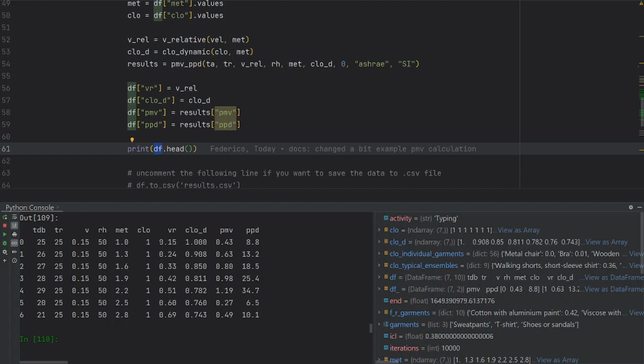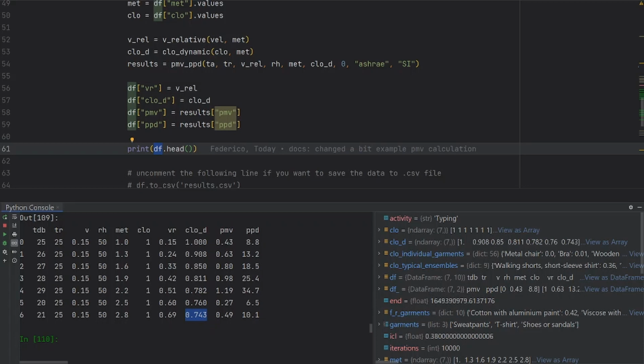But basically now we have the relative airspeed, which is equal to the airspeed if the metabolic rate is equal to 1. But as the metabolic rate increases, as you can see here in this column, the relative airspeed increases as well. On the other end, the opposite is true for the dynamic loading. So the more the metabolic rate increases, the more the dynamic loading actually decreases. And these are the two values that we use as an input to the PMV model. And here are all the values of the PMV model. And here are all the values of the PPD, which is the predicted percentage of dissatisfied people.